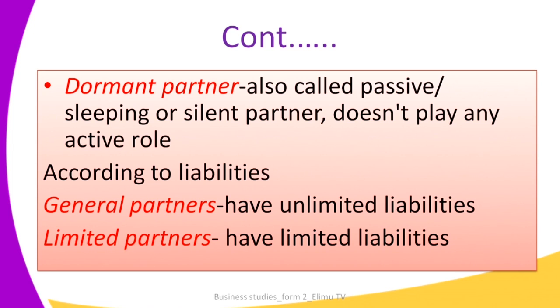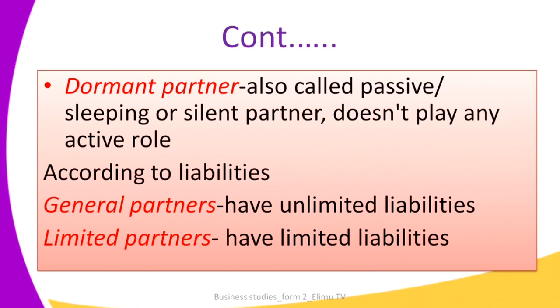We can also categorize partners according to liabilities, and under liabilities, we have general partners and limited partners. I have mentioned earlier that general partners have unlimited liabilities. This means that if a partner is a general partner, and in case the business happens to incur bad debts, the personal property of these partners can be claimed as a way of trying to repay what the business owes.